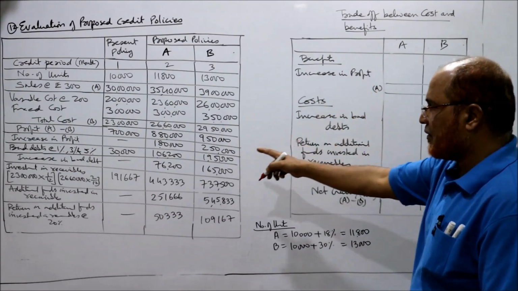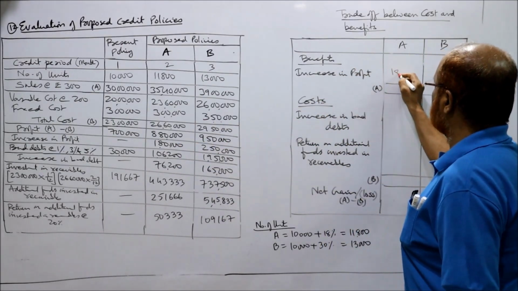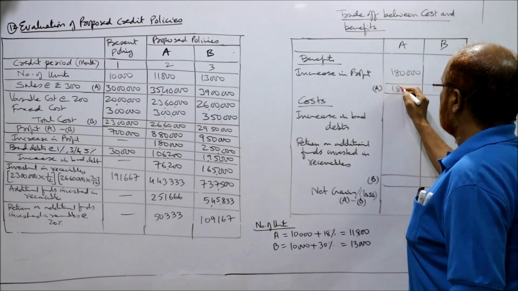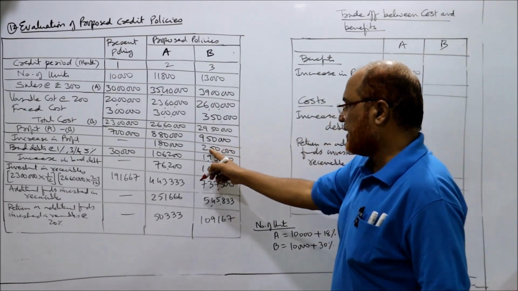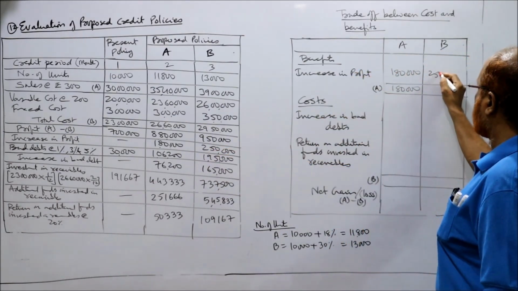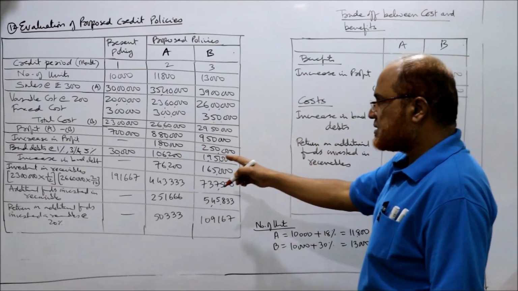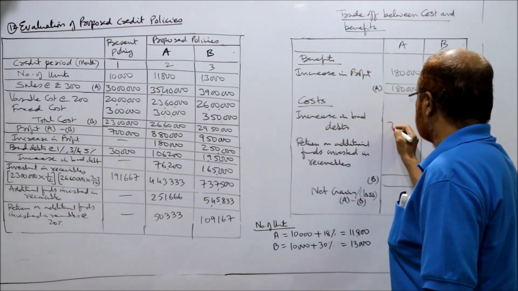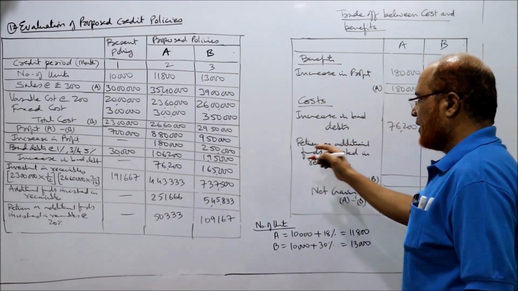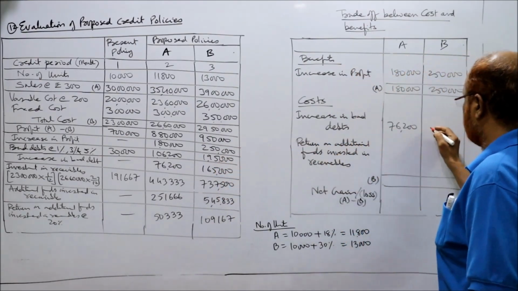Now, increase in profit 1,80,000 and secondly 2,50,000. Then increase in bad debts 76,200 and 165.